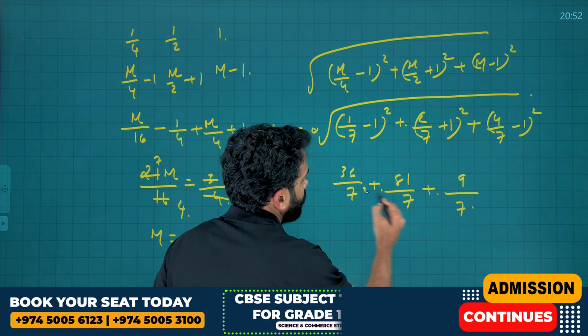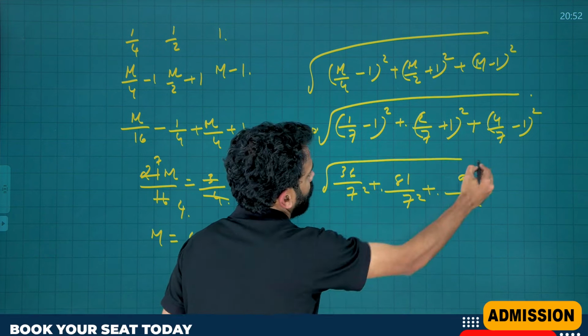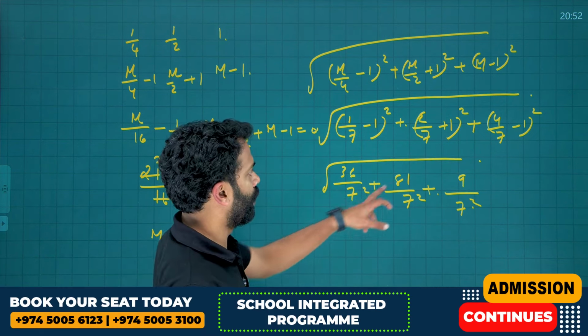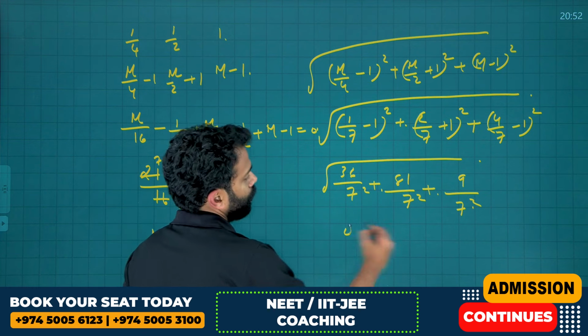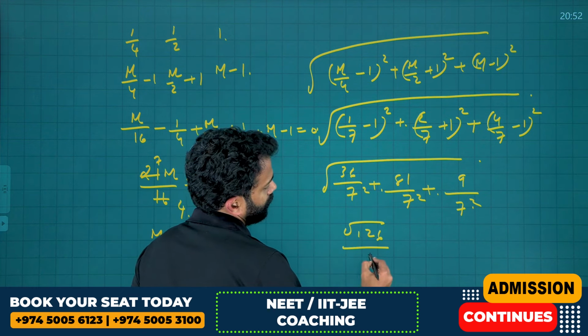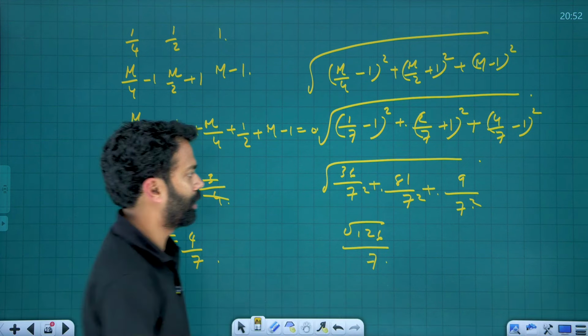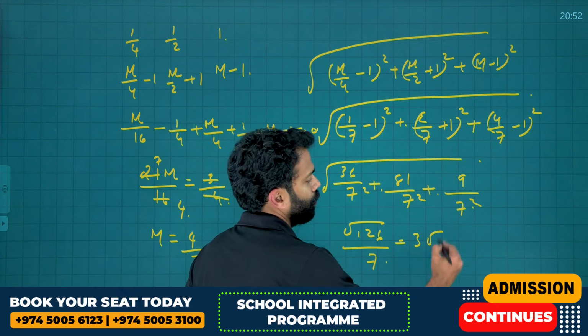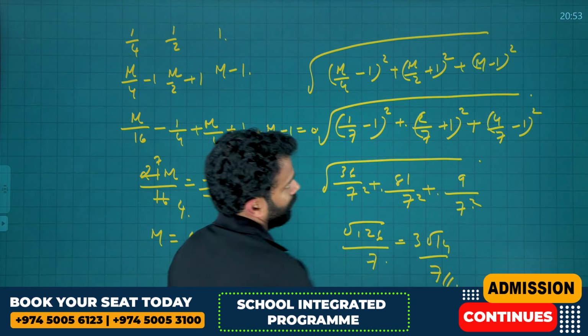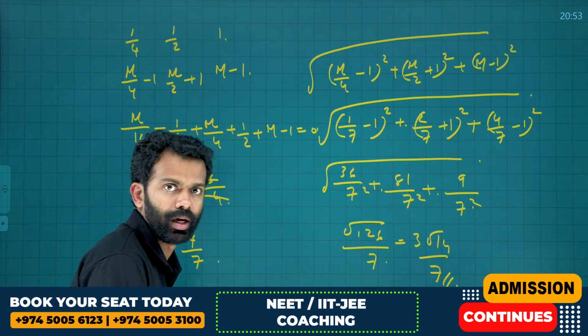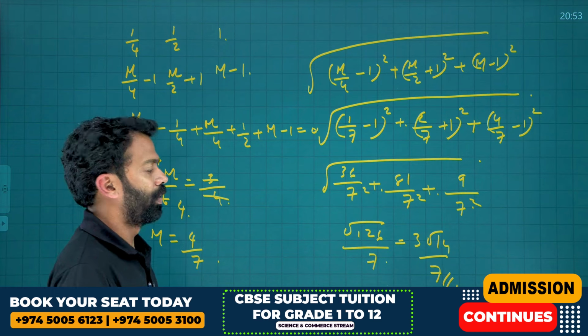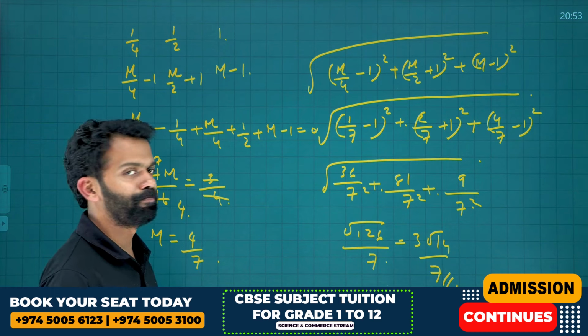Okay, 7 square is there in all. Therefore, altogether it will be 126, that is root of 126 by 7. Root of 126 is 14 into 9, and you can take the 9 outside. It will be like 3 root 14 by 7. The final answer will be 3 root 14 by 7. I hope you got the idea here.